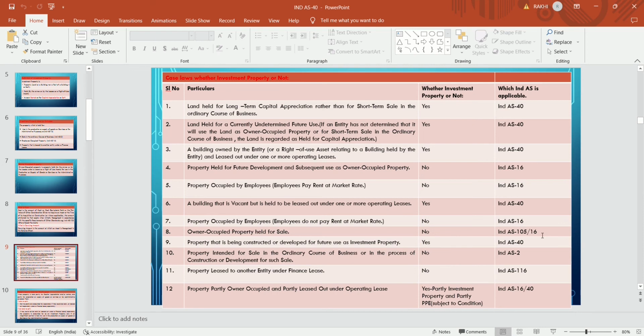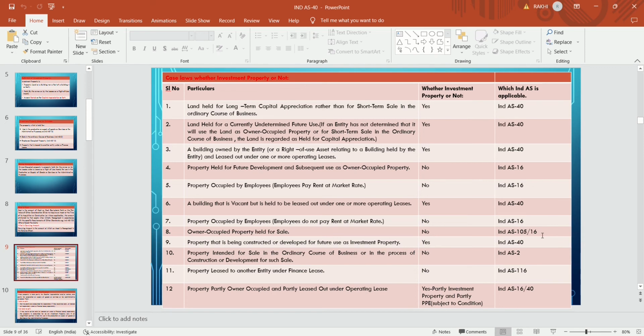Property partly owner occupied and partly leased out under operating lease. If there is one building of 5 floors and 3 floors are used for office purpose, and the upper 2 floors are used for residential, given by the entity on rent to the tenant, then it will be partly owner occupied property and partly leased out property. The 3 floors used for office purpose are treated as PPE and governed by Ind AS 16.